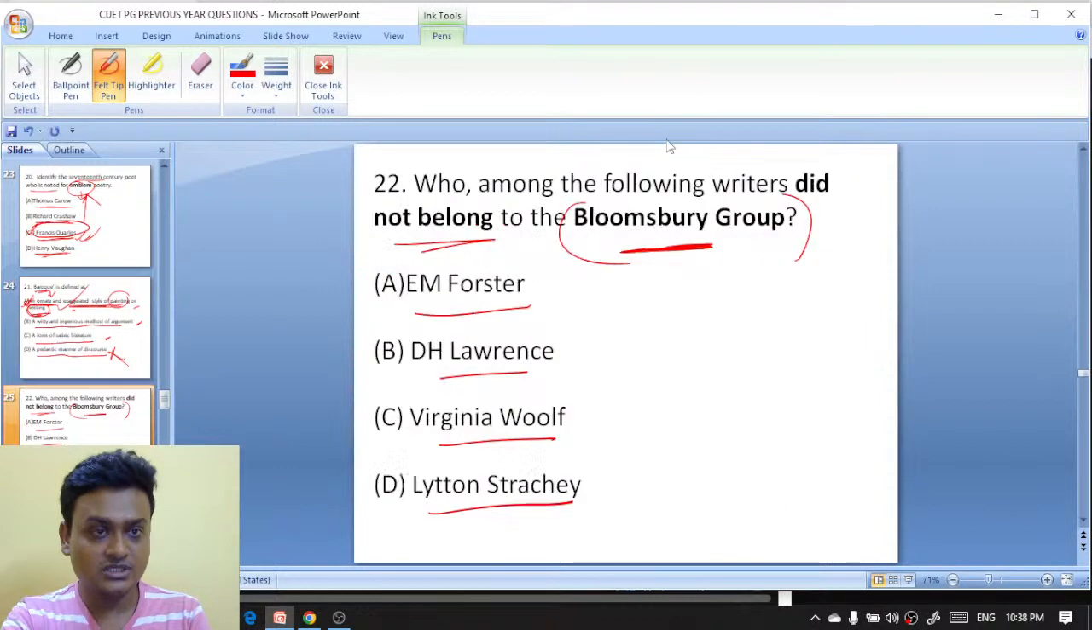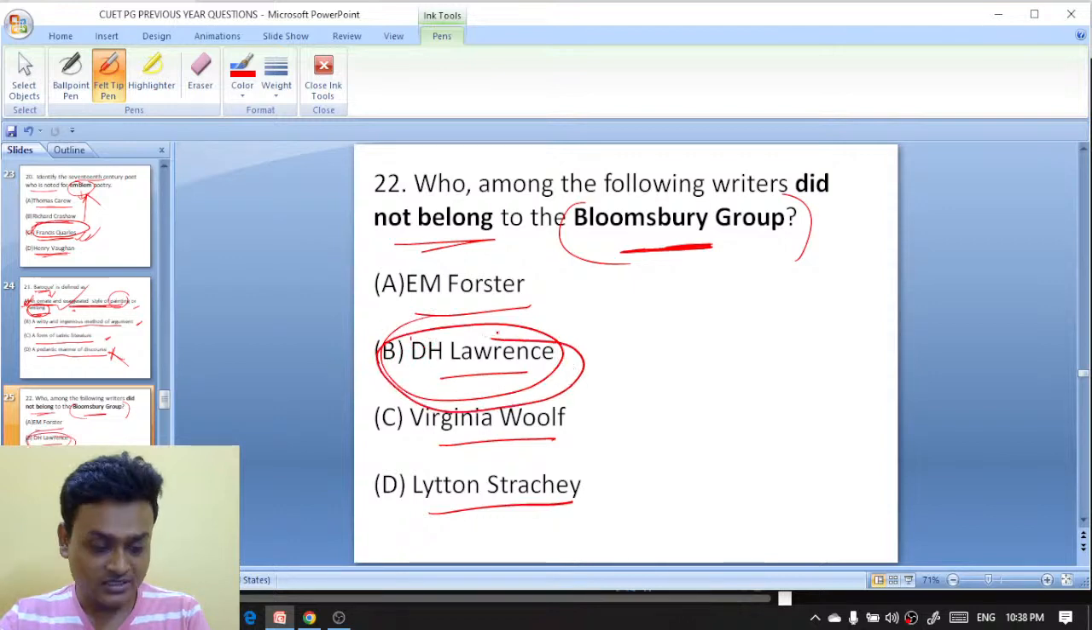Next question. Who among the following writers did not belong to the Bloomsbury Group? Priyanshu, absolutely right. It is D.H. Lawrence. Priyanshu is the first who has given the right answer here. It is not C actually. Virginia Woolf, Lytton Strachey, E.M. Forster, all of them were part of the Bloomsbury Group, whereas D.H. Lawrence was not. B is the right answer here.